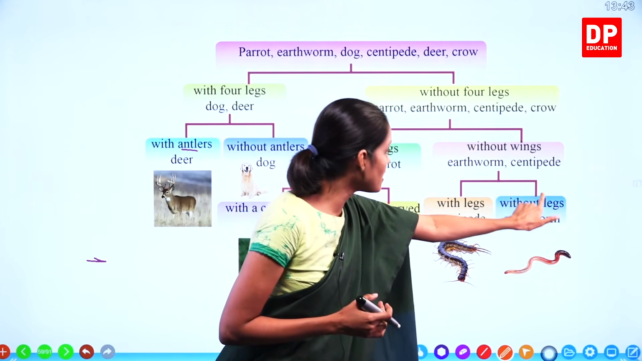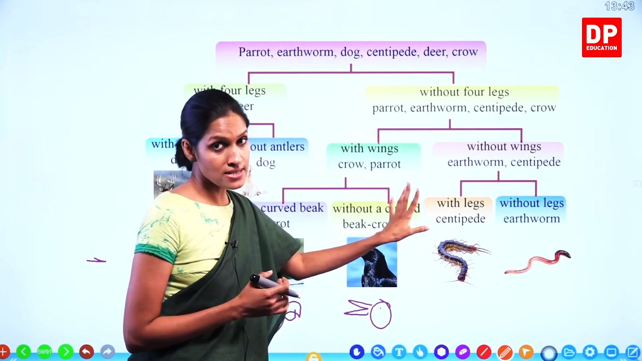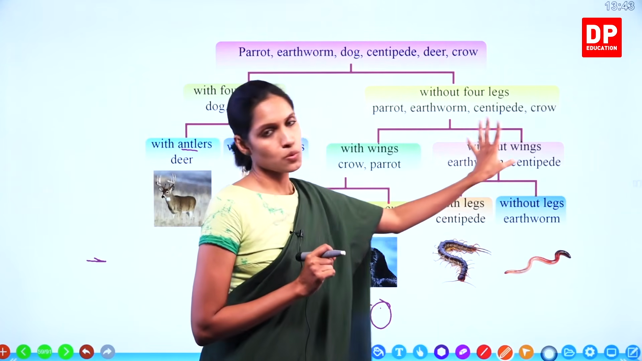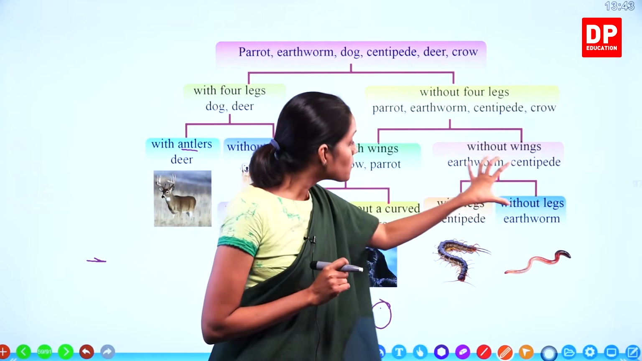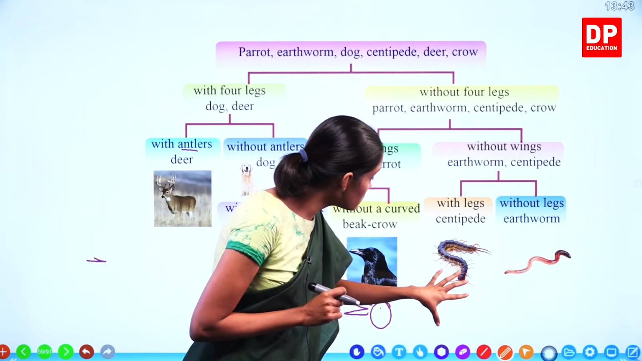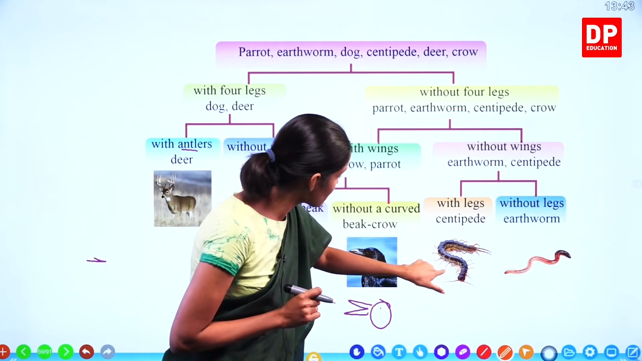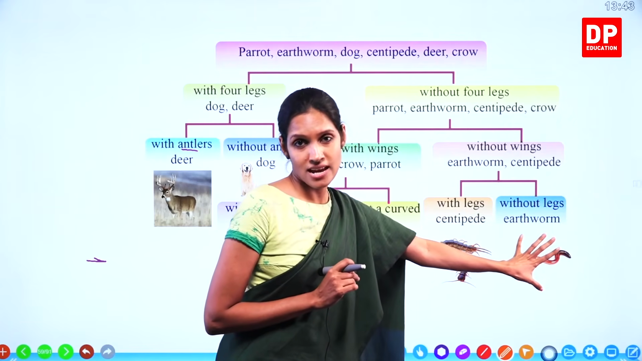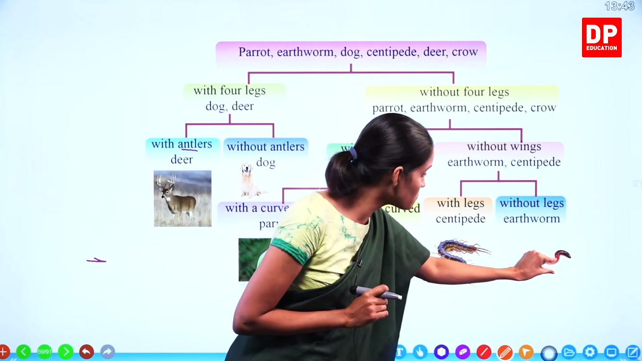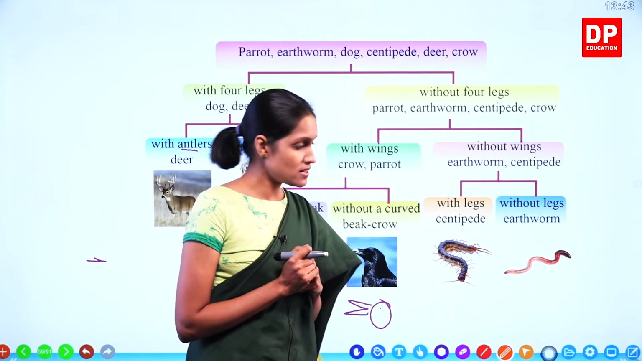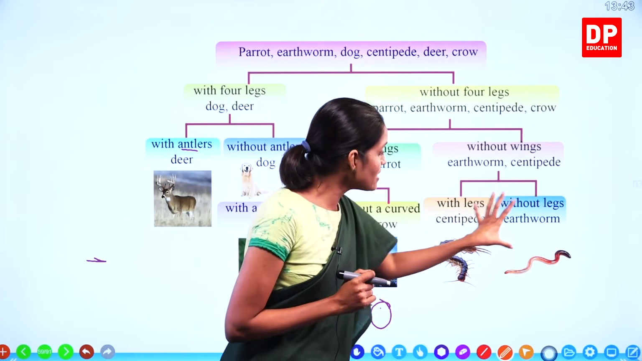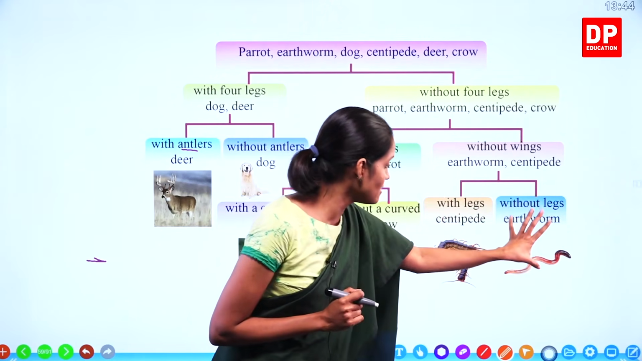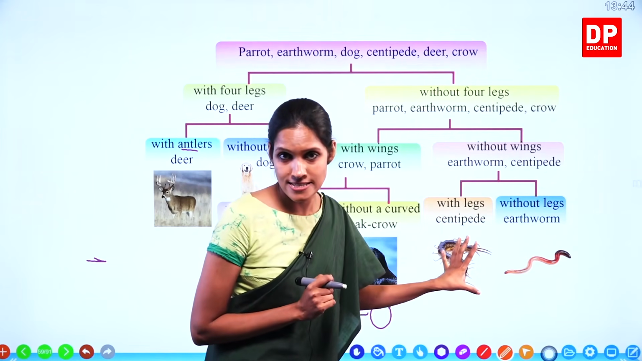We have to divide it into two parts because it's a dichotomous key. So with legs and without legs. With legs, centipede, I told you it has many legs. You can see it clearly. And earthworm, it doesn't have legs. It has a very soft body. Right, children? So, can you divide these two anymore? You cannot, because there's only one animal at the end of each branch.